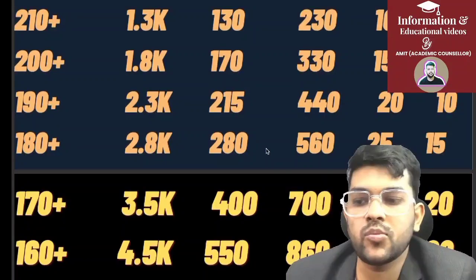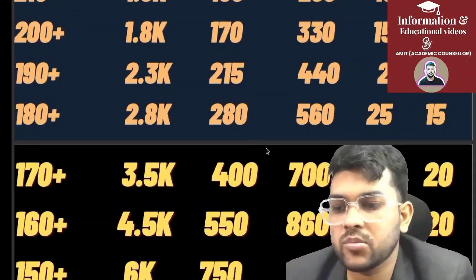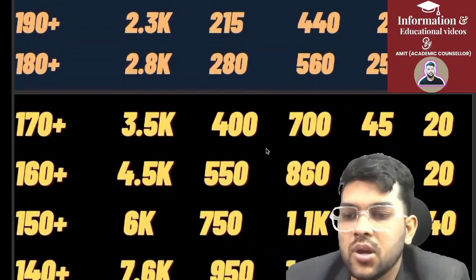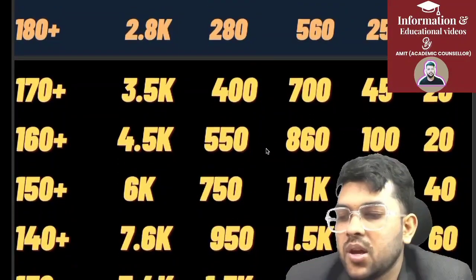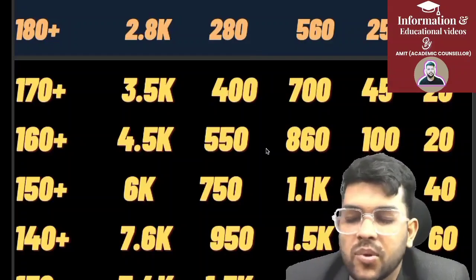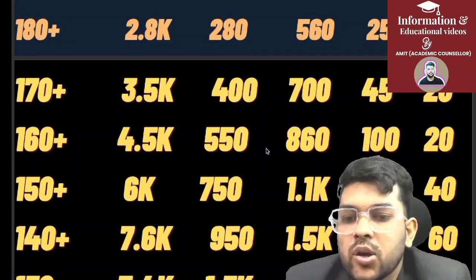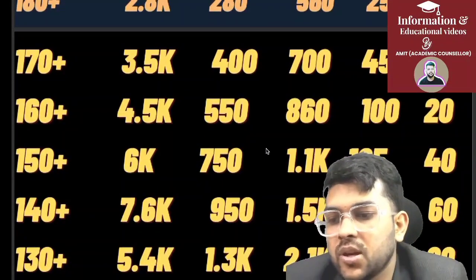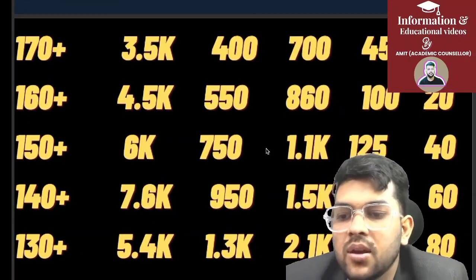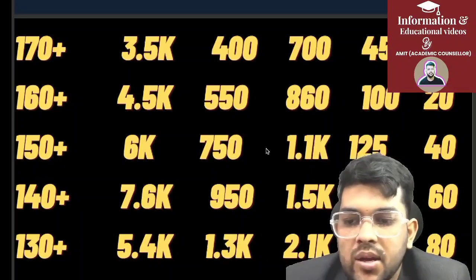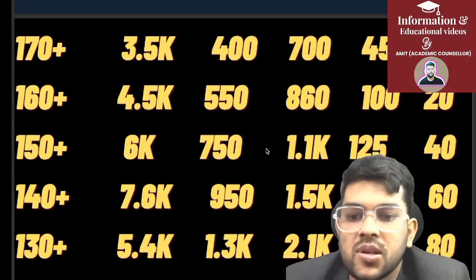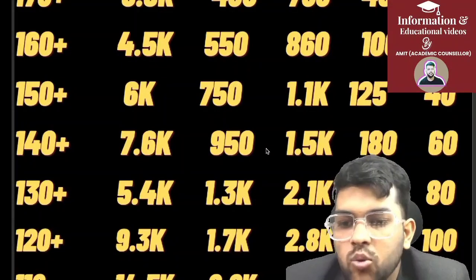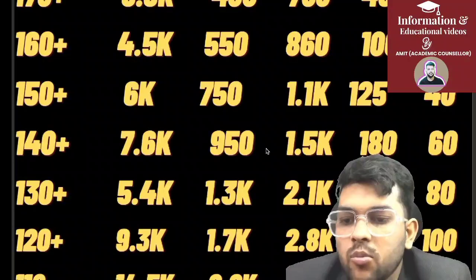Now for 160 plus marks, 4.5 thousand for general. For the other categories you can check on the side, where it is 550, 860, 120 for EWS, OBC, SC, ST respectively. For 150, 6 thousand for general, 750 for EWS, 1.1 thousand, 125 and 40 rank for OBC, SC, ST respectively. Now for 140 plus marks, 7.6 thousand for general, 950, 1.5 thousand, 180 and 60 rank for EWS, OBC, SC, ST respectively. For 130, 5.4 thousand for general, and 1.3, 2.1, 250 and 80 rank for EWS, OBC, SC, ST.